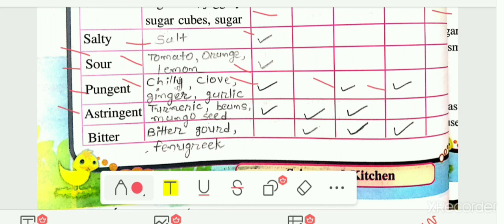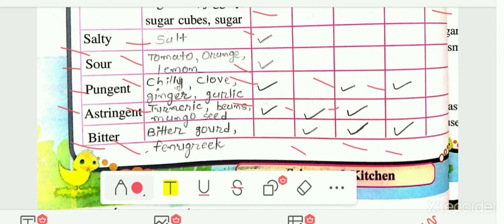Next taste is astringent. So we are getting this astringent taste from turmeric, beans, mango seeds, and we can use this directly. Then some of us are using it in boiling form and roasted form. So in that you can also make the tick mark. Last taste is bitter taste. So we are getting this bitter taste from the bitter gourd and fenugreek. And we are boiling this. We are not using this directly, or you can say raw. We are boiling this, then we are also roasting and frying these food items. So here in the boiling and frying also a tick mark is given to you.